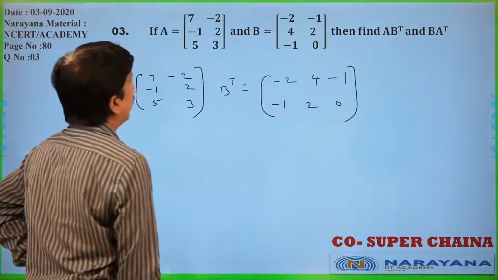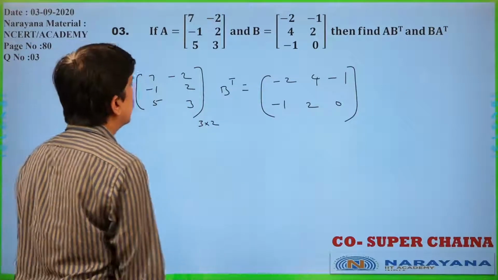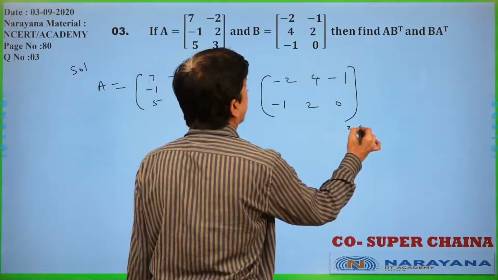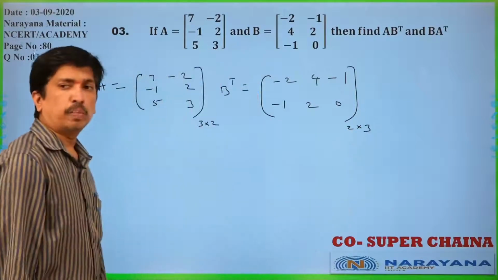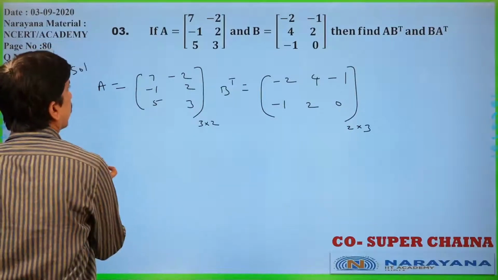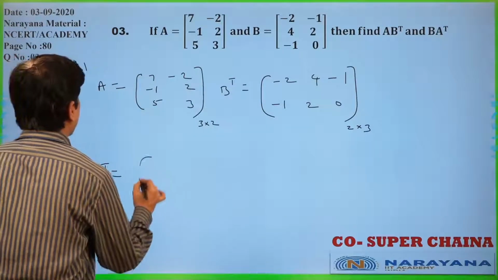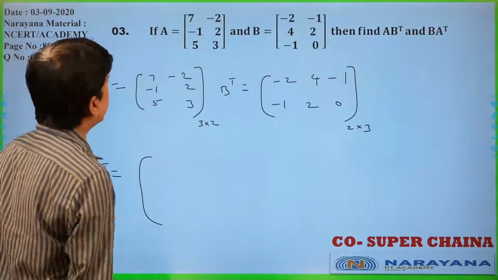You observe that one. A is a 3 by 2 matrix, and B transpose is a 2 by 3 matrix only. The order should be a 3 by 3 matrix only you will get.